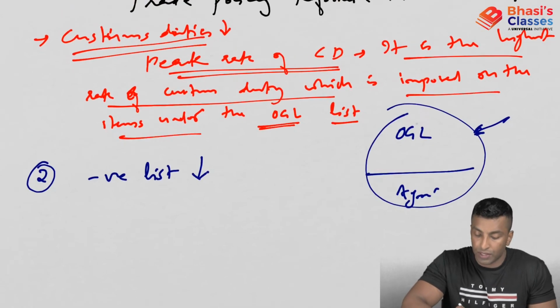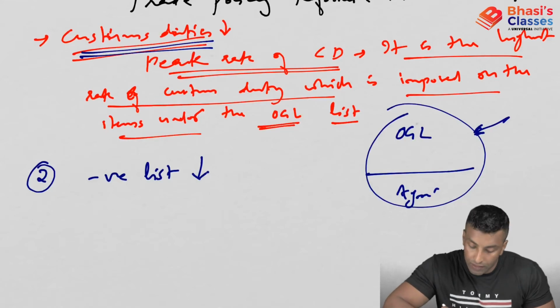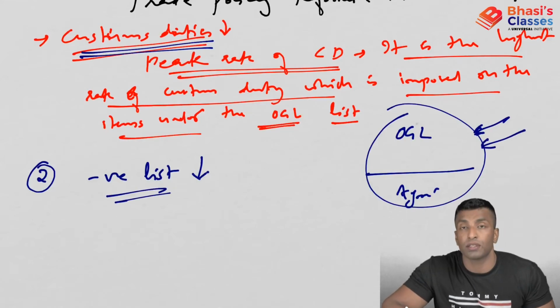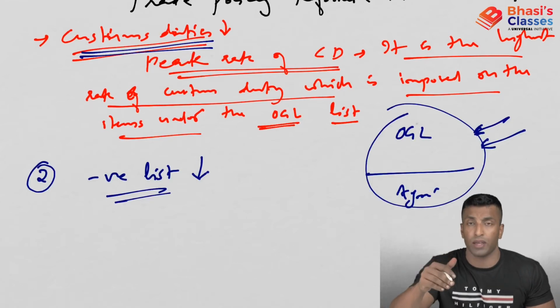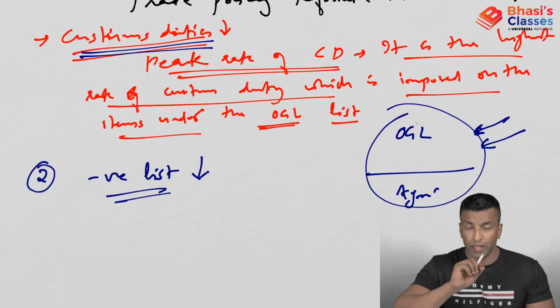Second one, negative list reduced. I told you already customs duties have been reduced. There was some negative list here that was also decreased. Negative list means those items which you cannot export or cannot import. Those items have also been reduced.